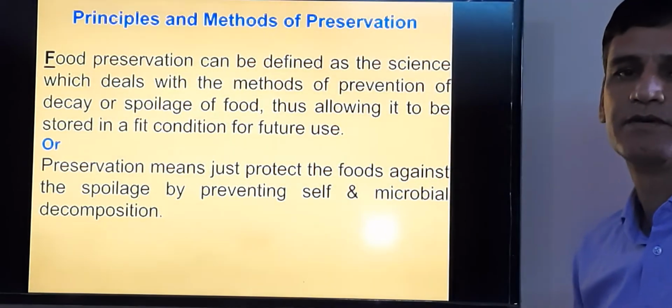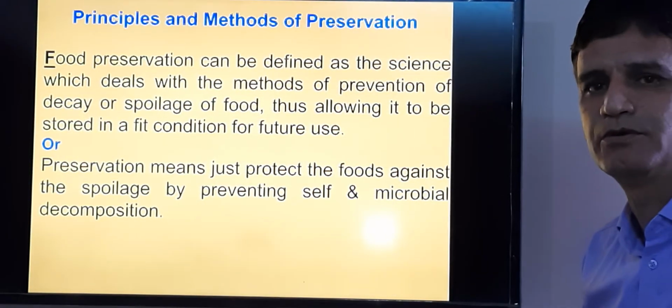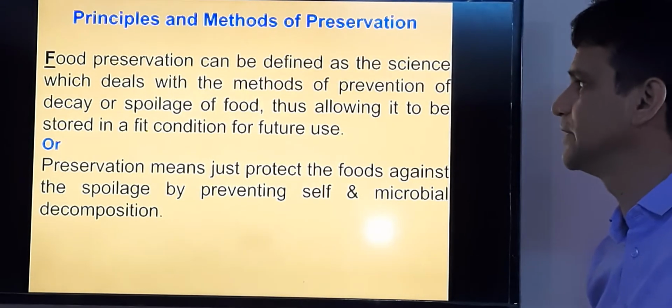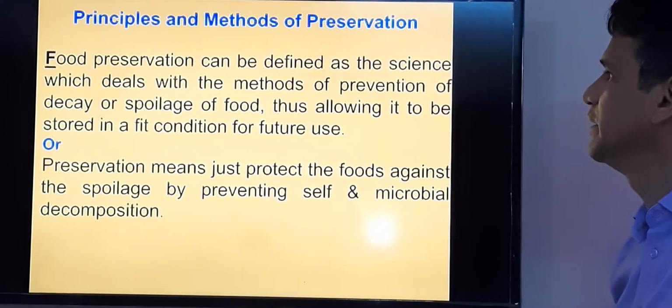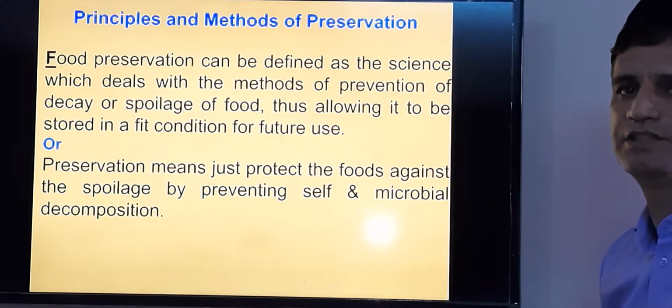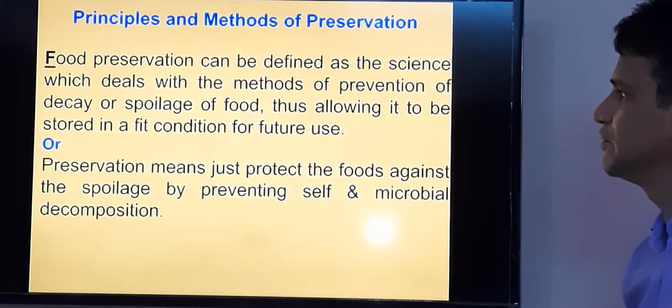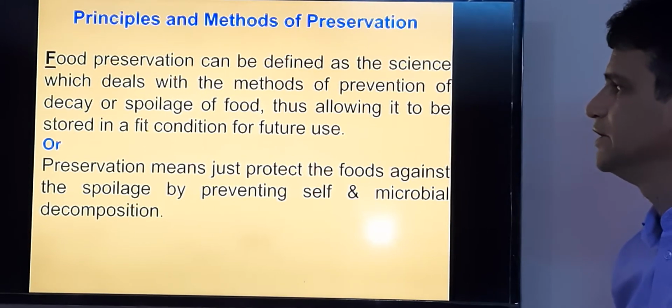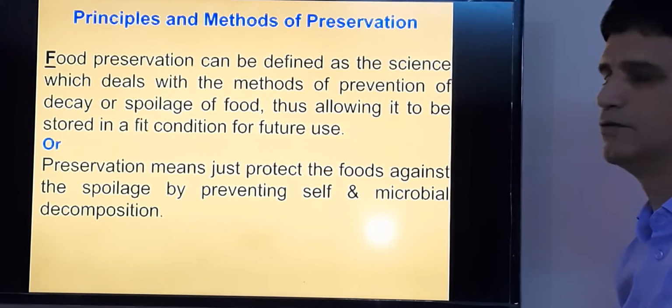Now, after the value addition, we should also know about the principles of preservation. As per the definition of food preservation, it can be defined as the science which deals with the methods of prevention of decay or spoilage of food, thus allowing it to be stored in a fit condition for future use.